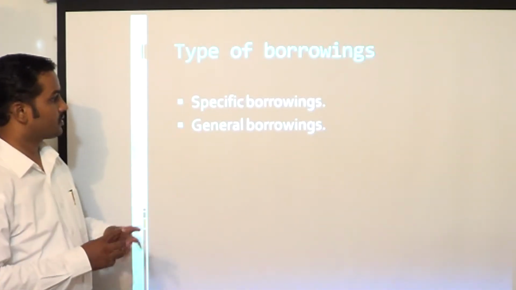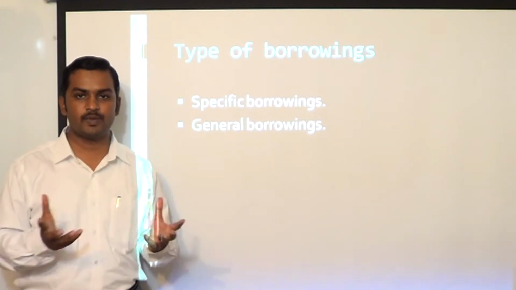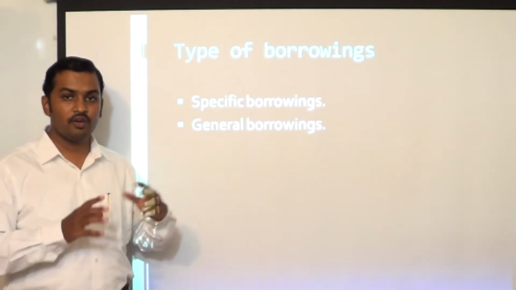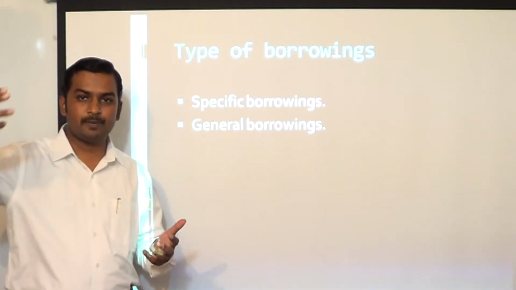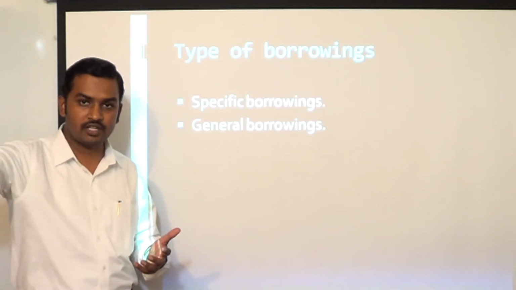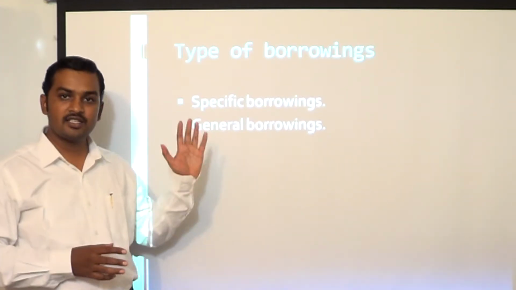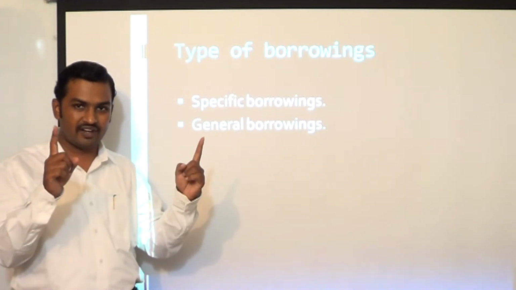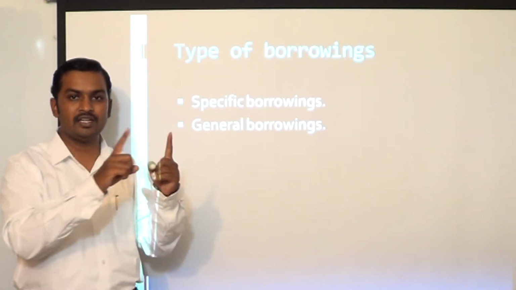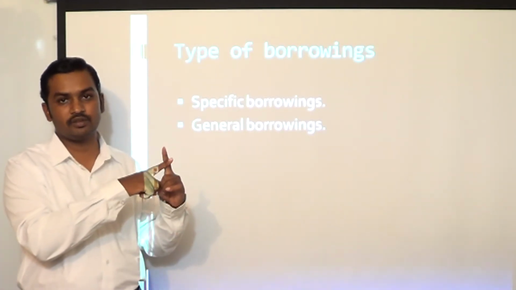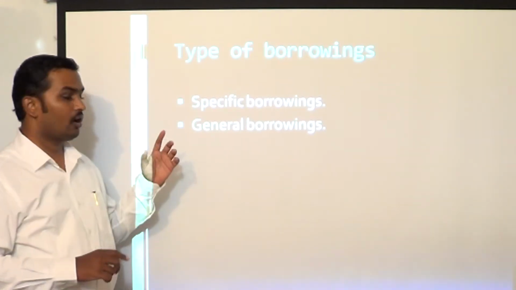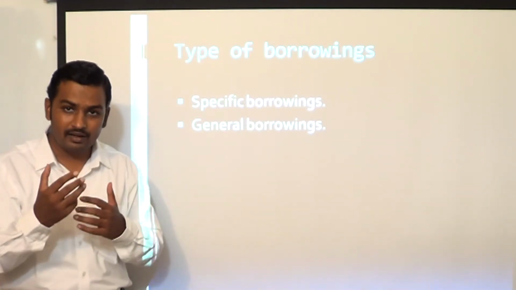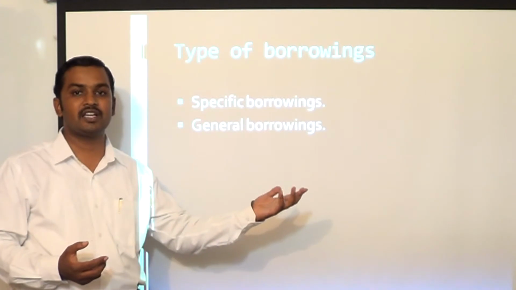Next, types of borrowings: specific borrowings and general borrowings. What are specific borrowings? These are borrowings which could have been avoided if expenditure was not incurred on acquisition, construction or production of a qualifying asset. Such borrowings are called specific borrowings. We can find a one-to-one relationship between the borrowing and the construction, acquisition or production of the qualifying asset. Or we can say that the borrowing would not have occurred if we would not have incurred expenditure on such an asset.